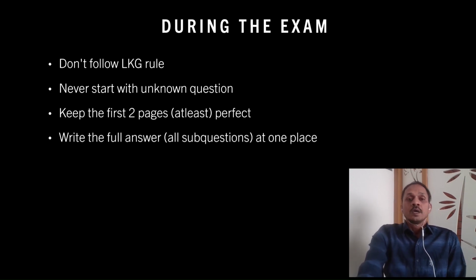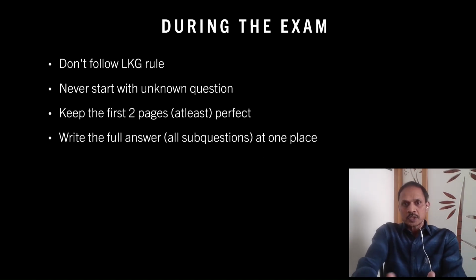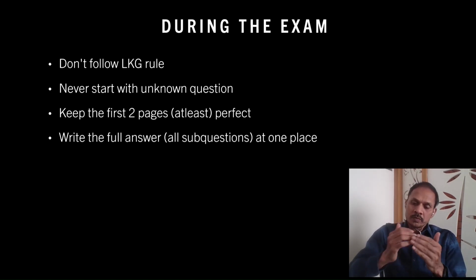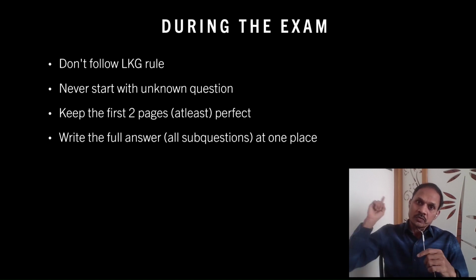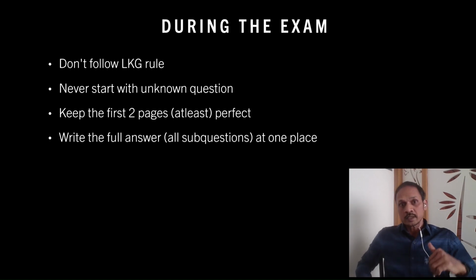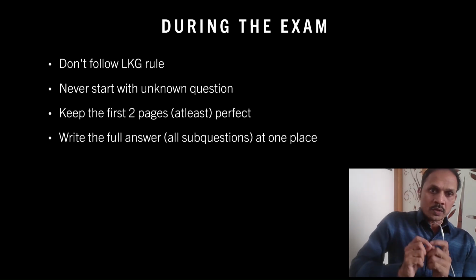Next, if you start some answer, for example, in the third page or fourth page, you started the 32nd question, a 5 mark question or something, which has three sub questions, write all the three one by one. Okay, don't write 32A, then write the 34th question, 33rd question or 24th question, then write 32B. Don't do this, right? If you start one question, finish it.